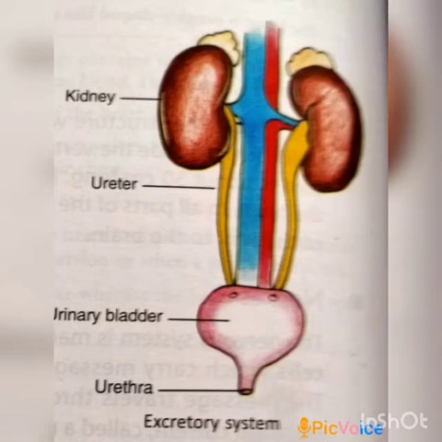The kidney is an excretory organ that filters out waste products from the blood and eliminates them in the form of urine. The skin gets rid of water and excessive salts in the form of sweat through the sweat glands located on the skin. Waste is removed from our body in the form of urine and also in the form of sweat, by the sweat glands present on the skin.